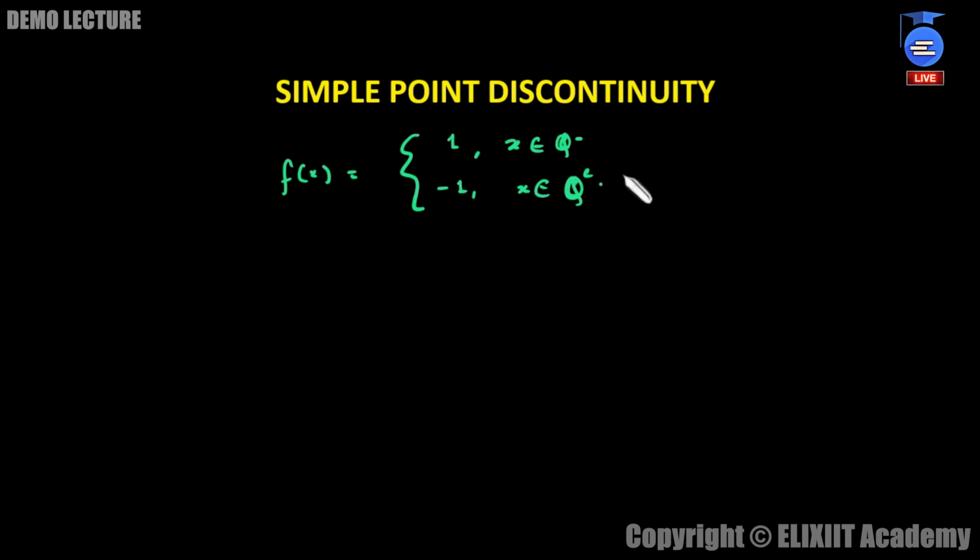Now the thing is, this is a piecewise function. You can clearly see that the function is defined over either rational values of x or irrational values of x, and not in terms of intervals. What you have seen so far, the functions were defined in terms of intervals, right? x is lying between 1 and 3, or more than 0 or less than 0, whatever it is. But here we don't have any specific interval.